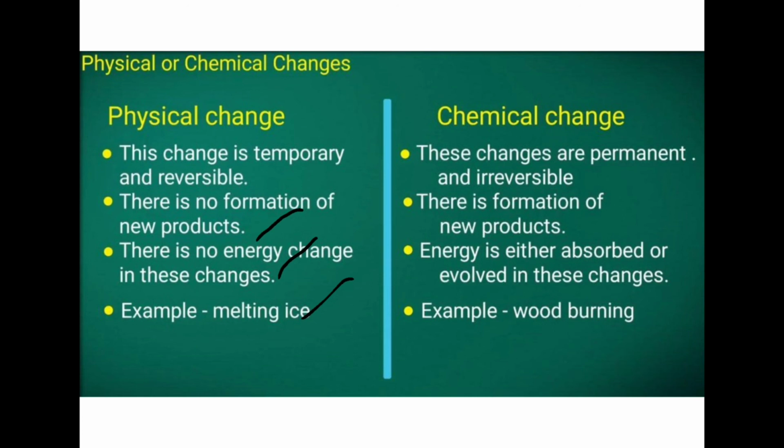Then what is chemical change? It is just the opposite of physical change. These changes are permanent and irreversible. There is always a formation of new products. Energy is either absorbed or evolved, which means the energy initially and finally will not be the same. It will either be absorbed or released.